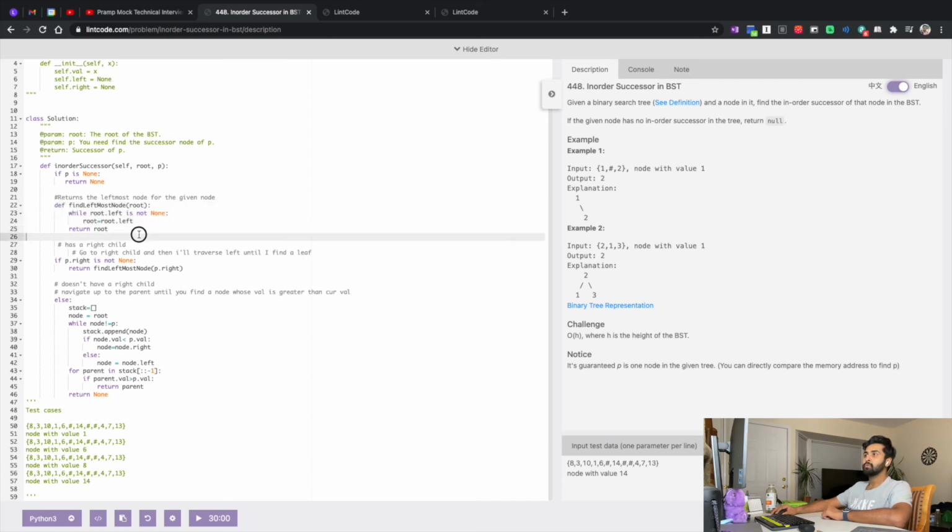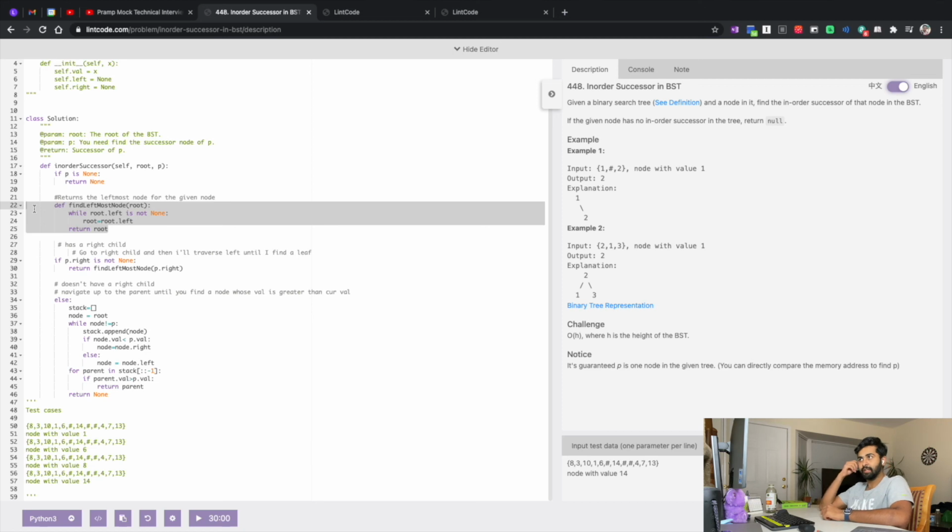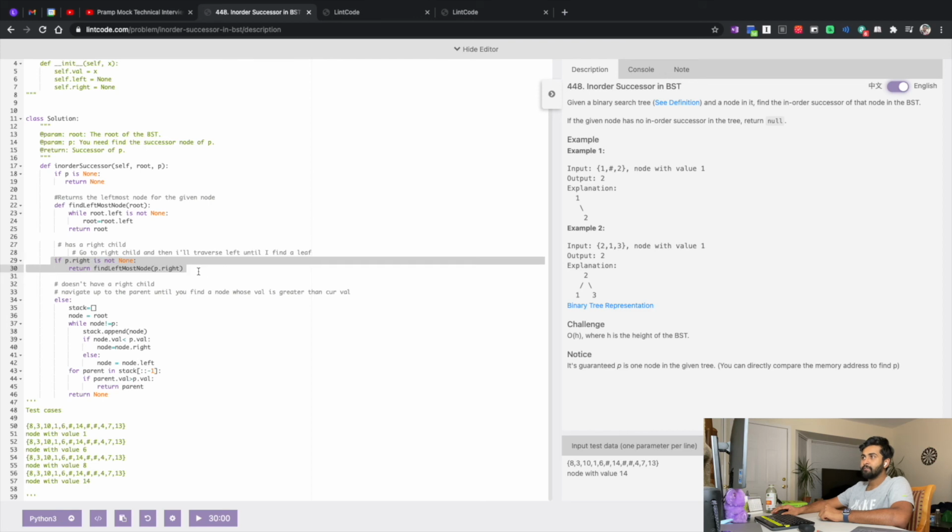Finding the leftmost node, if it's a left skewed tree, I will have to travel through all the nodes, which in turn is the height of the tree, right? If it's like left, then this one would traverse through the entire height of the tree. So if p.right is not None, in this scenario I'll have O of H, the height of the tree. That is the worst case scenario, because even if it's a balanced tree, it's not any different. Even if it has a right child, I'm not worried about it. I'm going left, left, left.